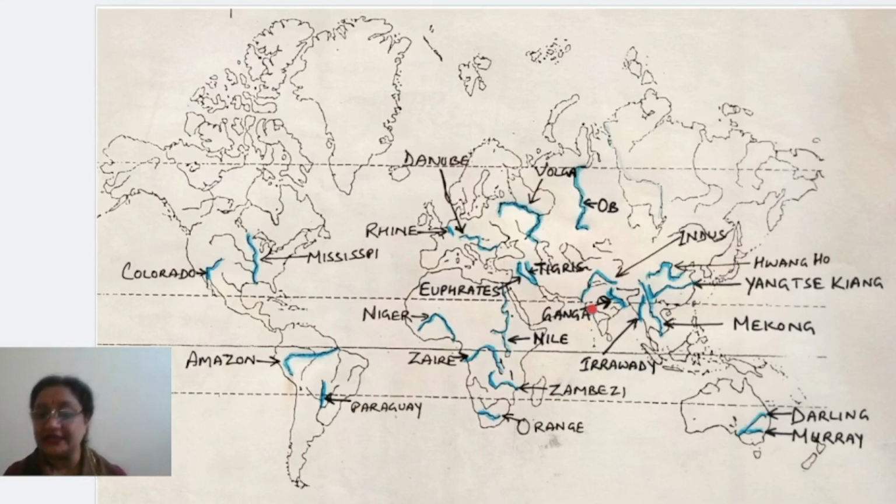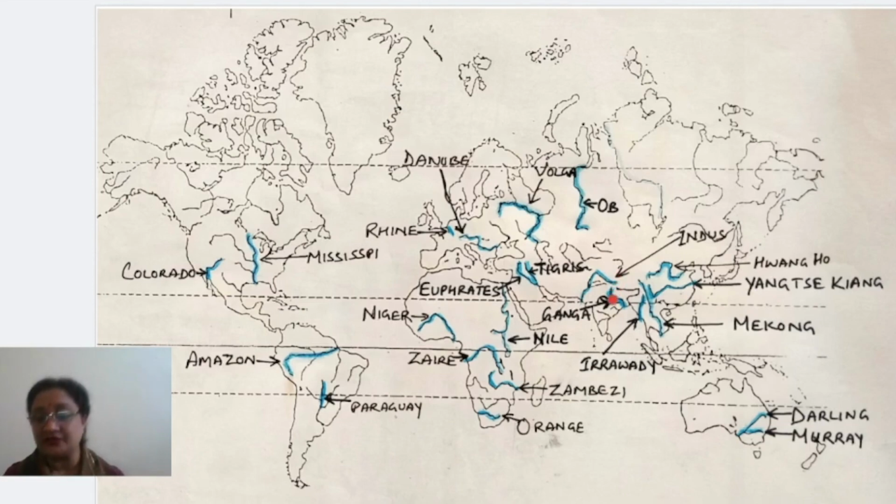Next one is in the Indian subcontinent, you can say. Number one is Indus River. Right? In the north of India, you will find the Indus River originates very close to Mansarovar Lake, and it moves towards the western side, and after crossing some part of India, it joins Pakistan. Okay, it travels through Pakistan and ultimately it joins the Arabian Sea. So this is actually the Indus River.